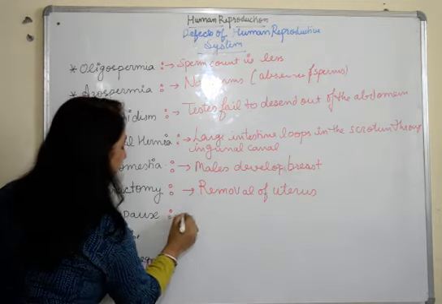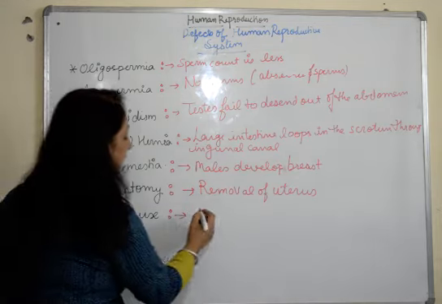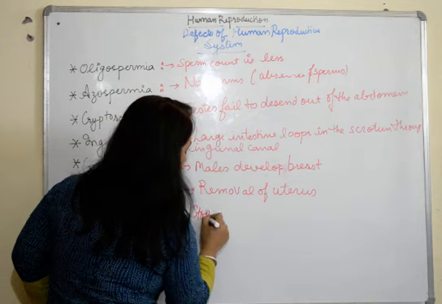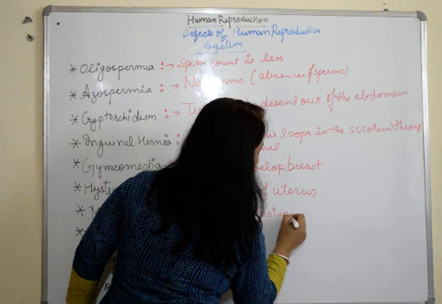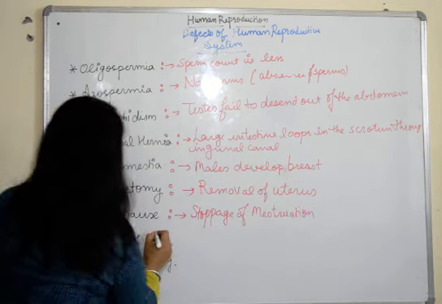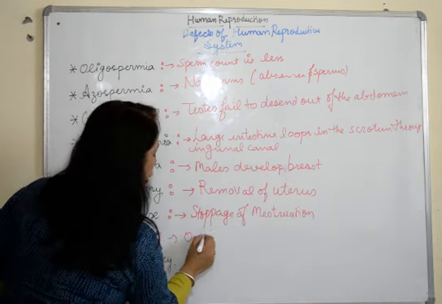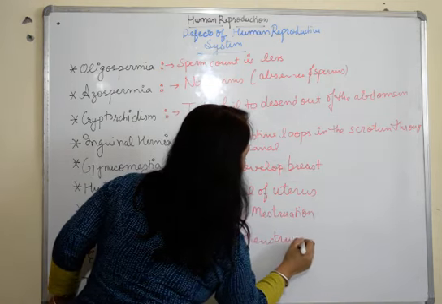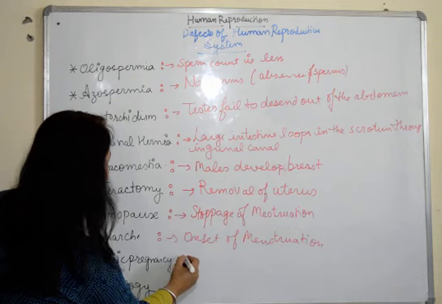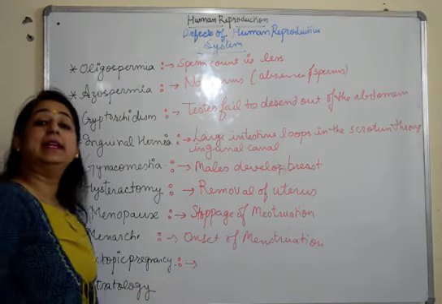Then we have menopause. Menopause we have already done. Permanent stoppage of menstruation is menopause. Then we have menarche, that is the onset of menstruation in the females.